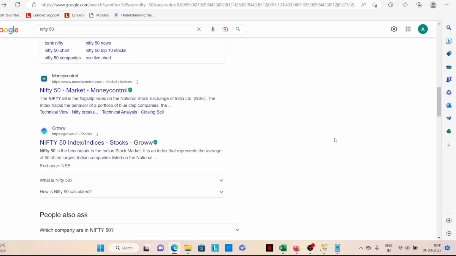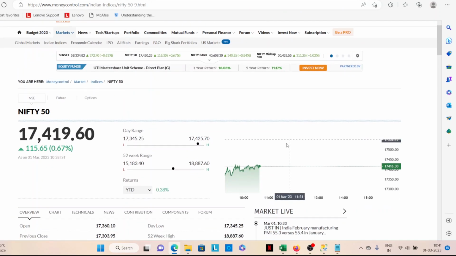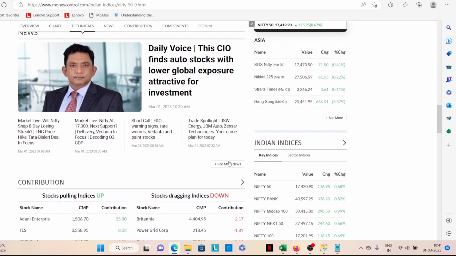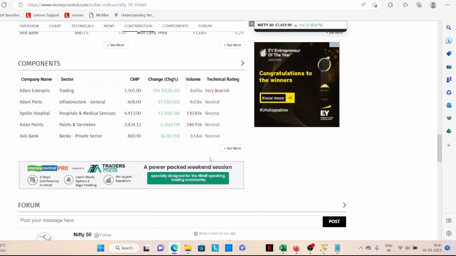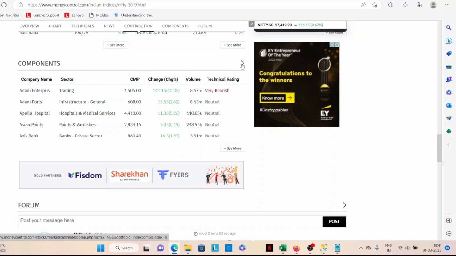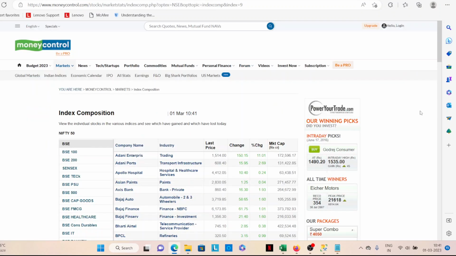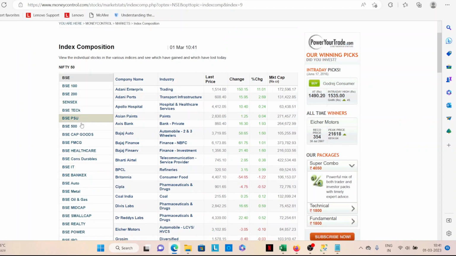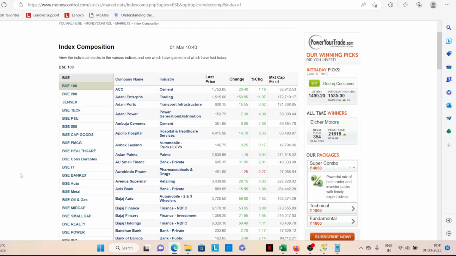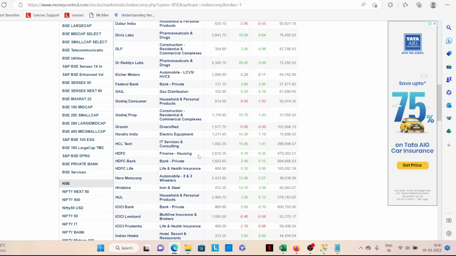You'll have a lot of indexes there. So you can just replicate. This is the Nifty 50 index itself, and there are 50 stocks, right? And within that, you can just replicate it as it is. Look at the components, right? Nifty 50. This is Nifty 50. It's not a mutual fund. Nifty 50 index. Okay, let's see what all is there. These are all indexes. BSE 100. If any AMC comes, they say BSE 100 index fund. So they have to just choose these funds.